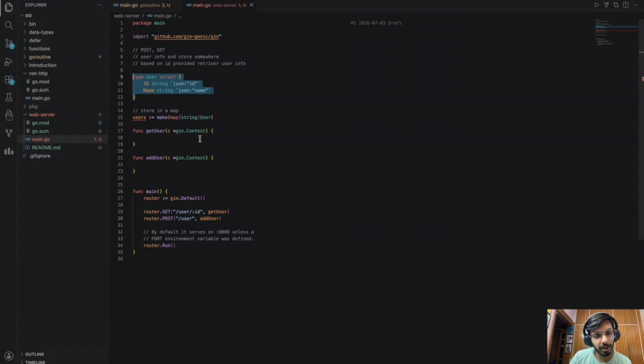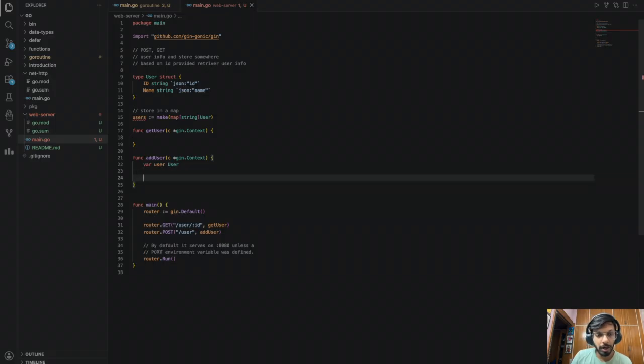Let's start with add user. All right. So when you're adding a user, of course, you send in a request, right? So that request will contain the body. So let's say I declare a user, and this is of type user. Now, one thing we generally do over here is we have a method called c.ShouldBindJSON.